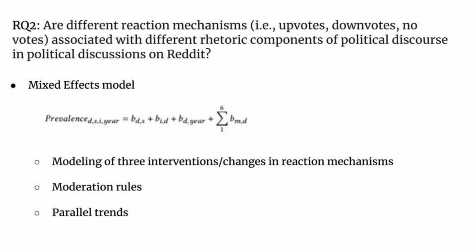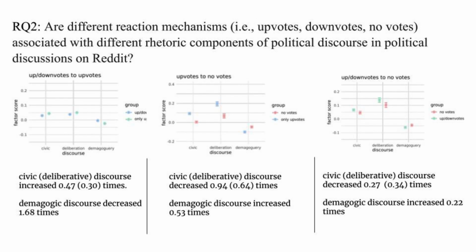The three changes that subreddits faced was a change from having both up and down votes to only up votes, from having up votes to no votes, and from having up and down votes to having no votes. We also control for other associations, such as the different moderation rules that existed on the subreddits, while we ensure that the parallel trends assumption holds in all our models. Results indeed show that the existence of different reaction mechanisms in subreddits was associated with a different level of each of the political discourse we study.